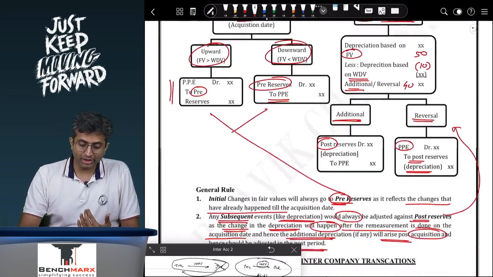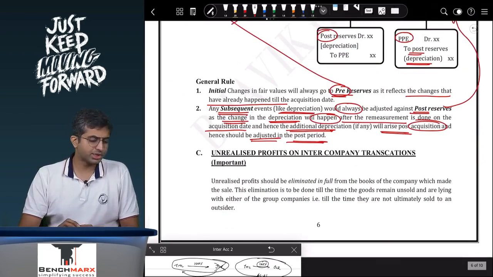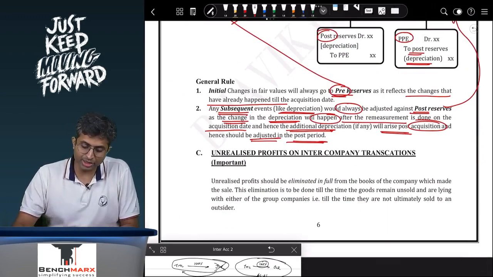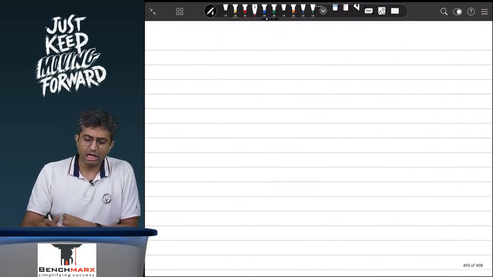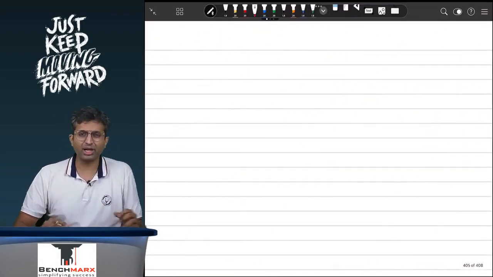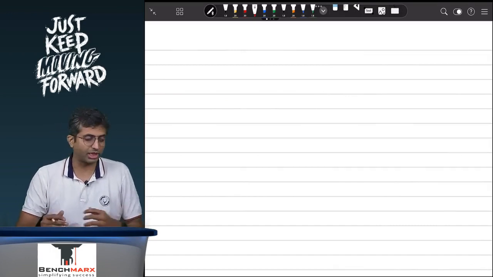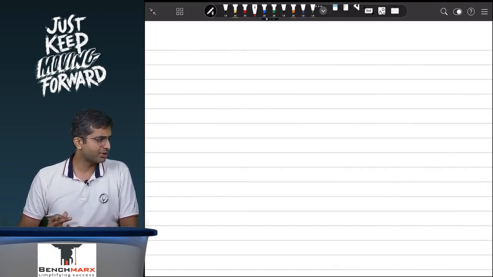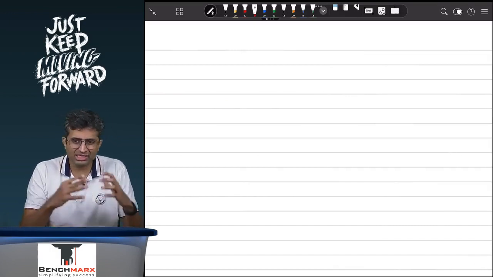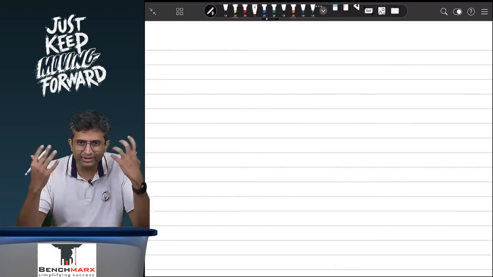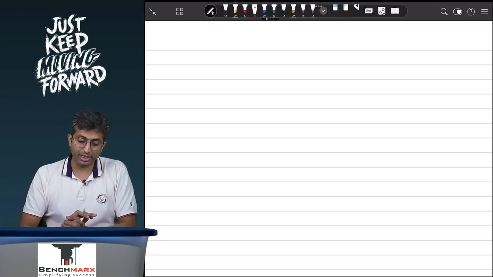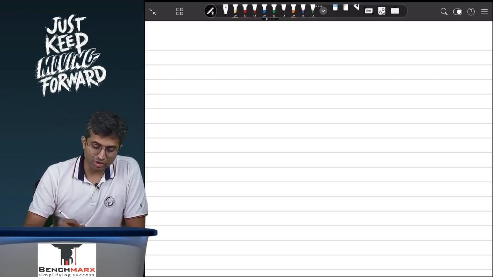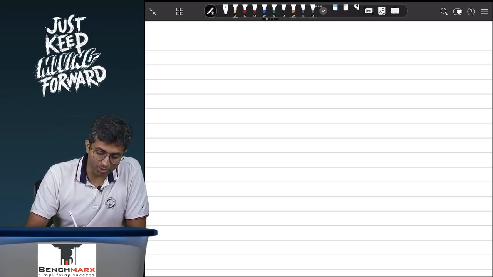There is also another adjustment which involves unrealized profit on upstream or downstream inventory. This is relatively easier. We will do a full-fledged problem as well. I think 1 or 2 problems, depending on the time, in tomorrow's class for applying this adjustment. We have just discussed the theory. You can go through and probably settle this down and then we can apply it. Second adjustment is the upstream or downstream adjustment.